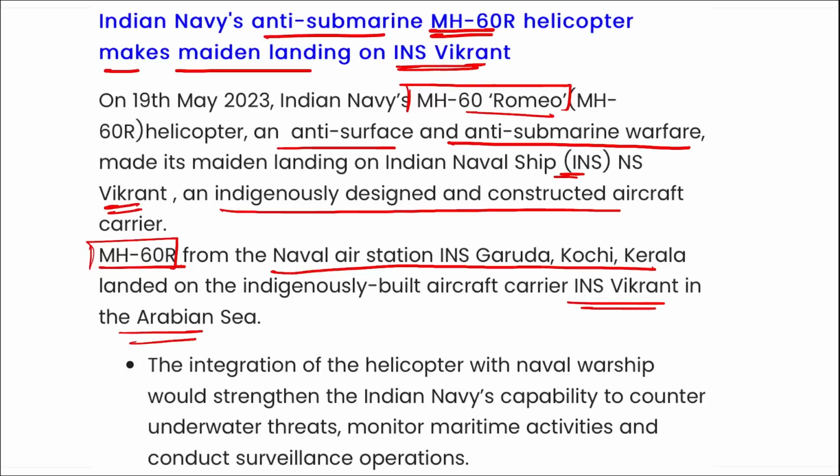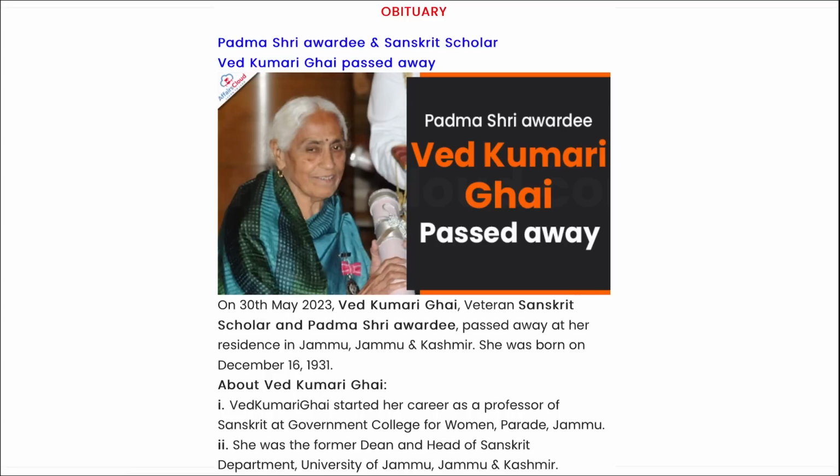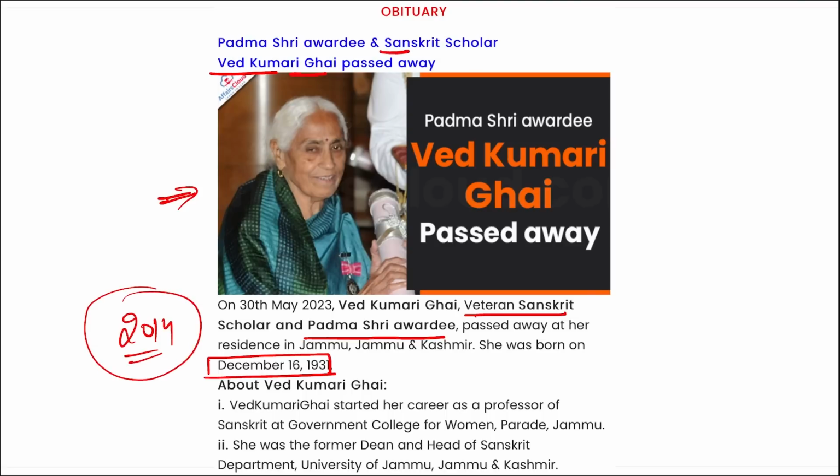Correct? Next is obituary. Padma Shri awardee and Sanskrit scholar Ved Kumari Ghai has recently passed away, as you can see her in the picture. She is a Sanskrit scholar and a Padma Shri awardee. She passed away in Jammu and Kashmir and was born in December 1931. Correct? So do take a note of it. And she has recently passed away. She was awarded with this Padma Shri award in 2014 under the literature and education discipline.